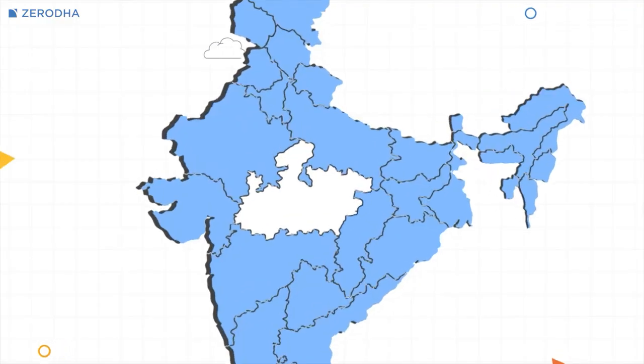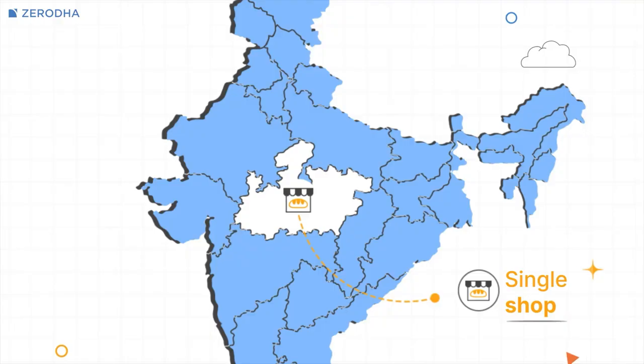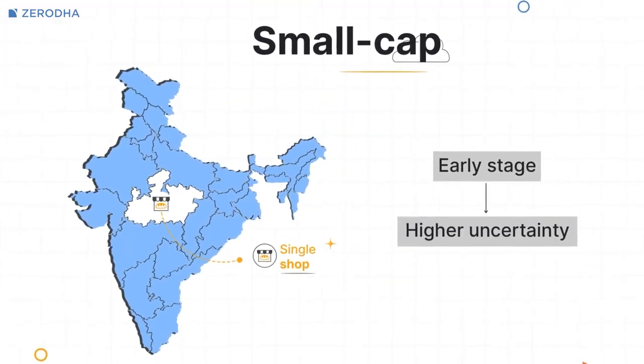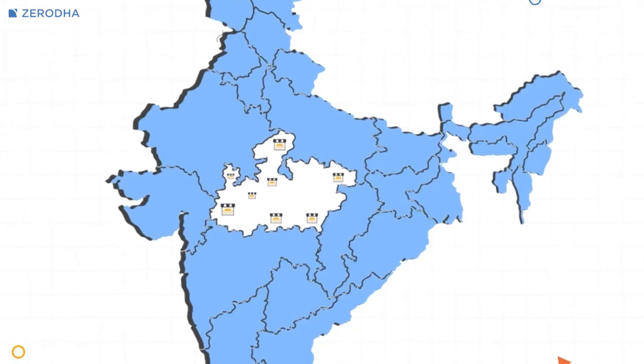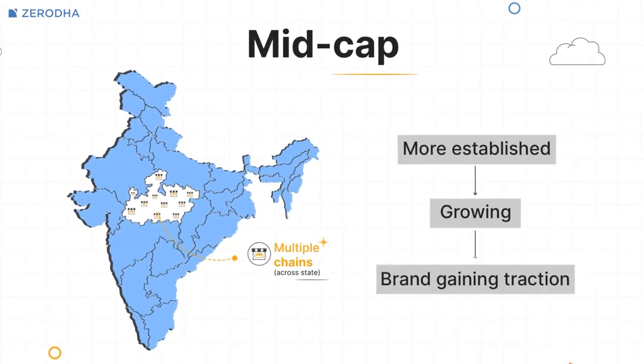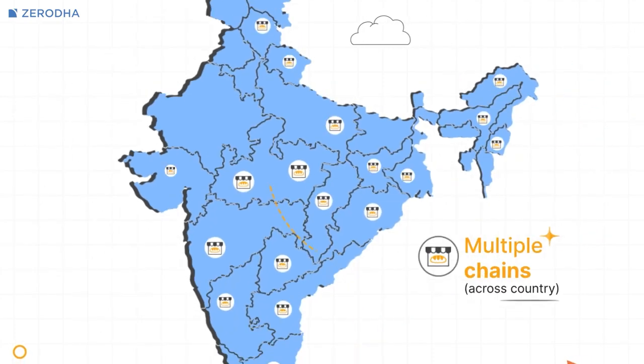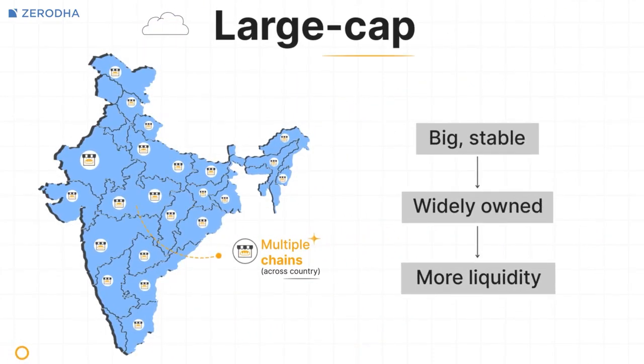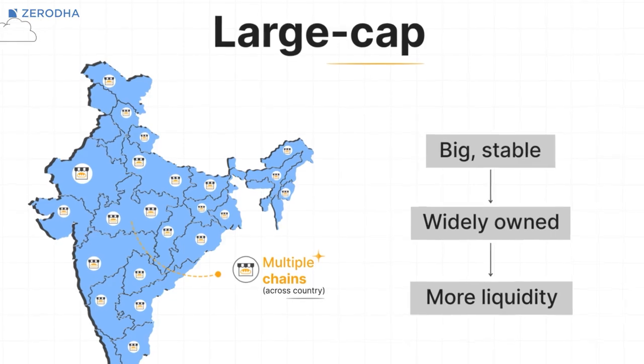Now let's take the bakery story a little further. In the early days, it's one small shop. Fewer customers know you. The business is still proving itself, and that's often what people associate with small caps. Companies where uncertainty can be higher. A few years later, you expand. You open a few outlets, the brand is getting noticed, and the business is more settled than before. That's often how people think of mid-caps, more established but still with room to grow. Fast forward a decade. Your bakery chain is now a known name. You're in multiple cities and profits are more consistent.